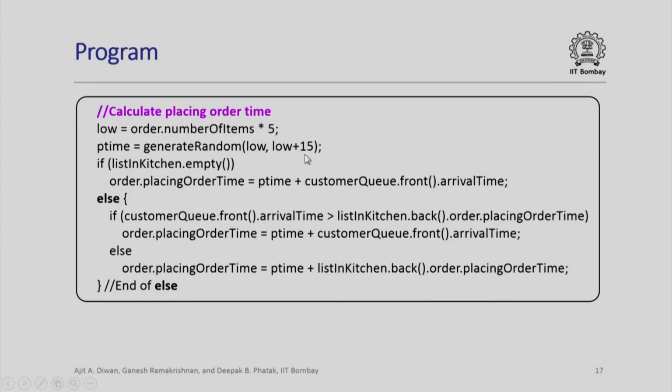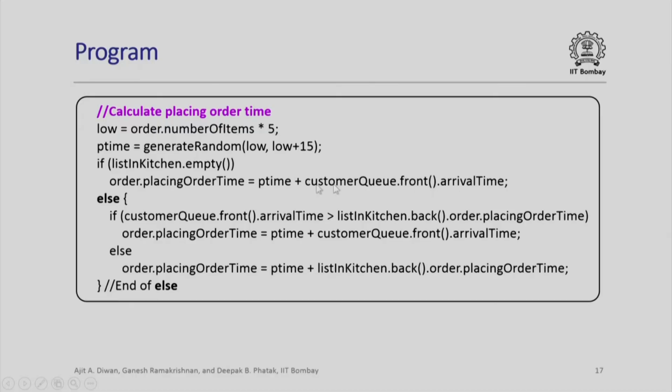So, plus minus 15 seconds will be the extra time that may be required. This is exactly same as we had seen. All that we need to do is, the P time is to be added to the customer.queue.arrival time. The arrival time will be generated elsewhere when the customer comes. To that we add the order placement time.